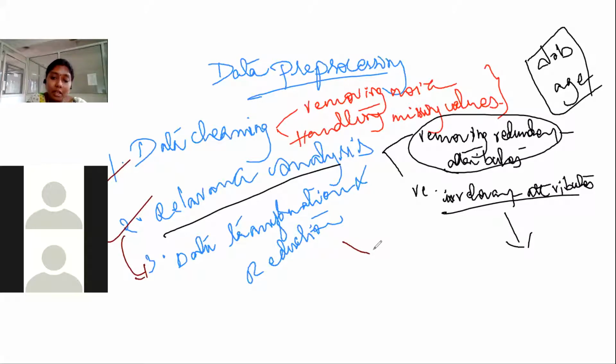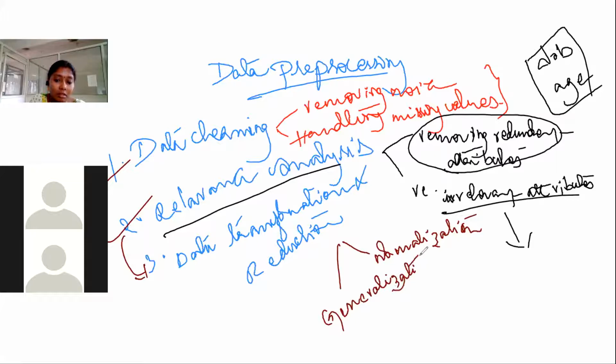The first one is data normalization, and the second one is generalization. I think you already heard these names.